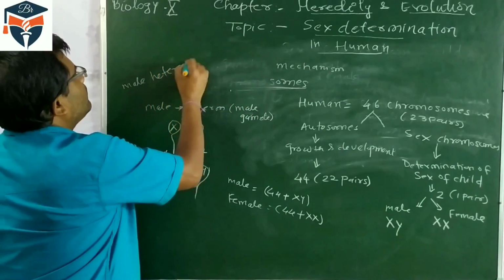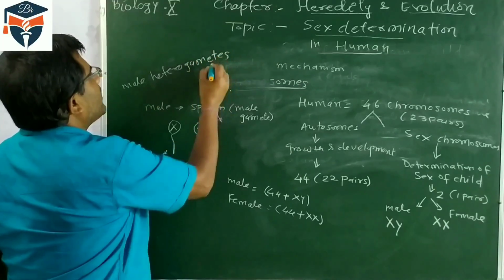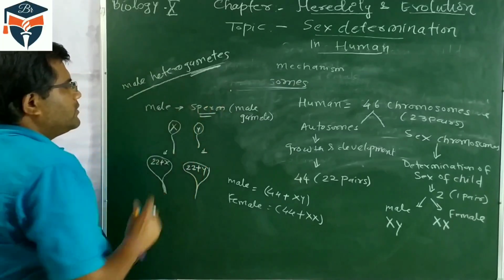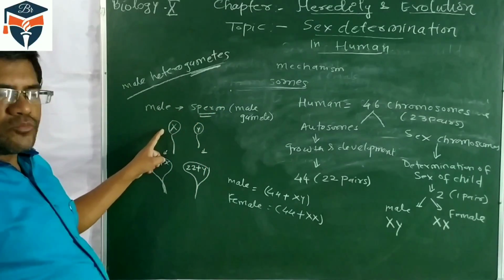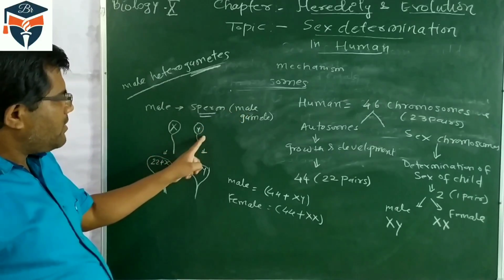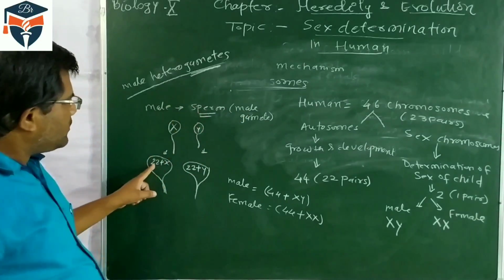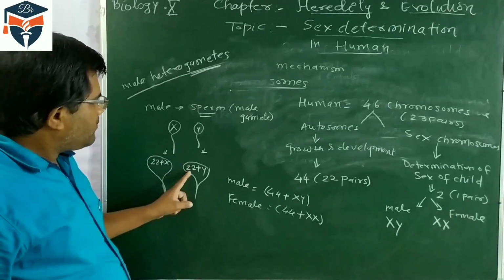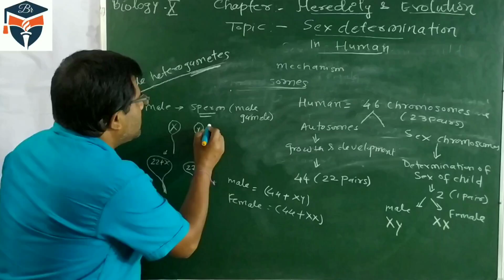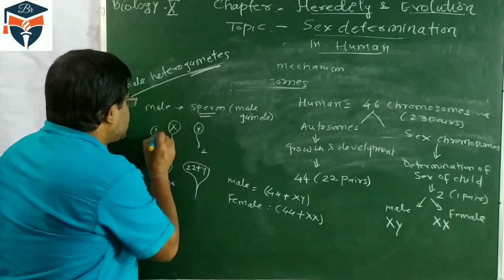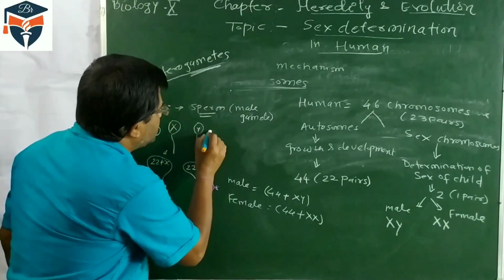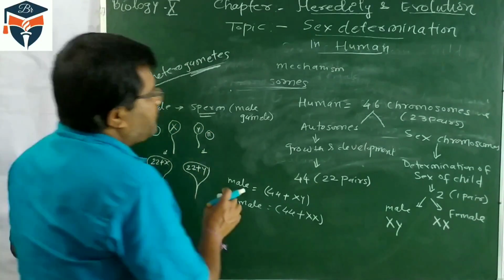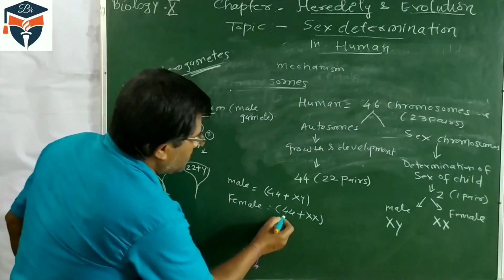Why is the male called heterogametic? Because male produces two types of gametes. Gametes here are sperm. So some sperms are having the X chromosome and some sperms are having the Y chromosome. In sperm the combination is 22 plus X, one type, and the second type of sperms are having 22 plus Y. It means one type of sperm is having the X sex chromosome, and the other type of sperm is having the Y sex chromosome.